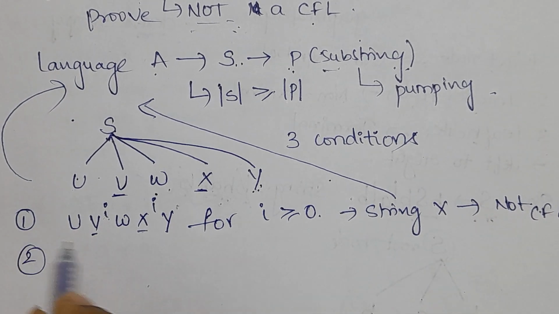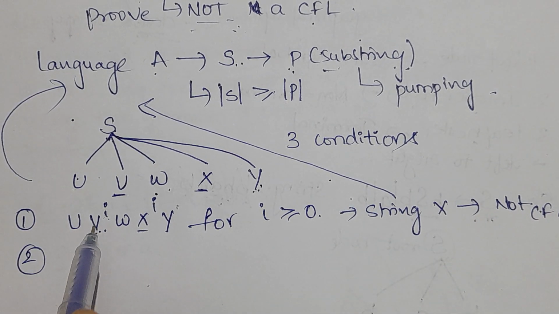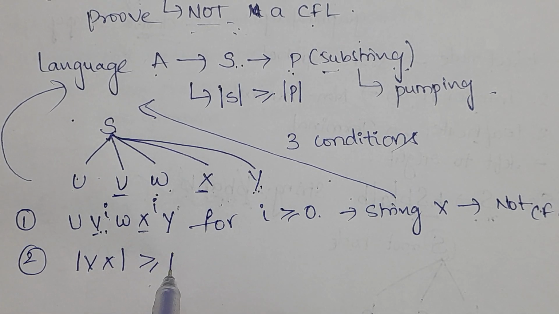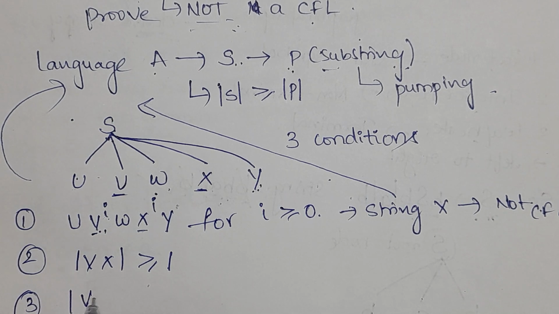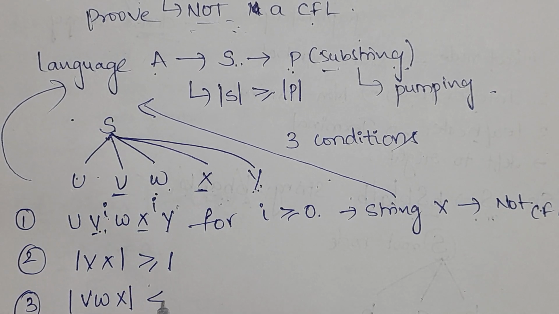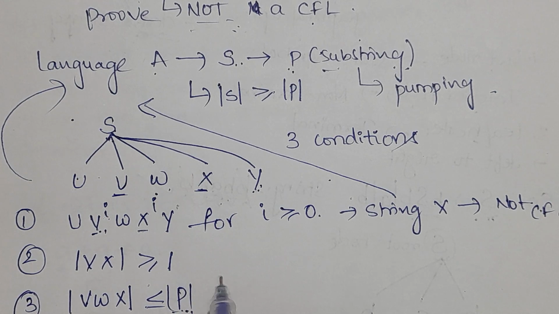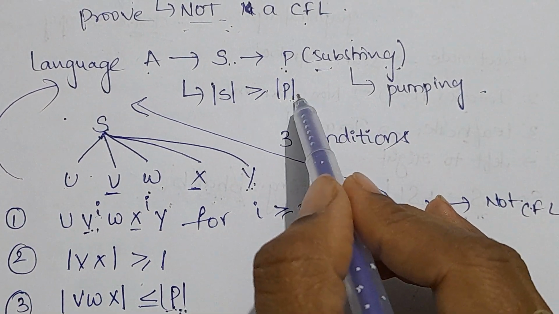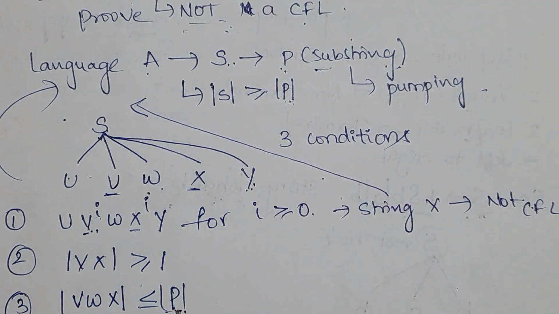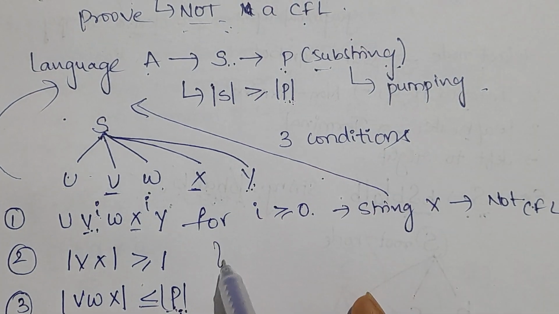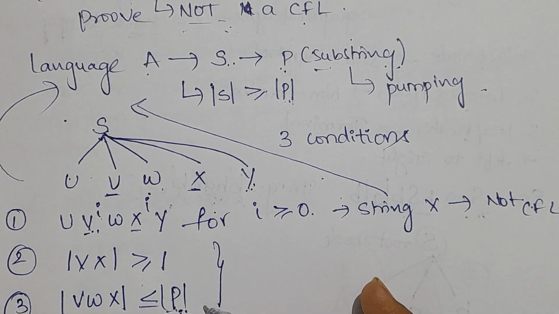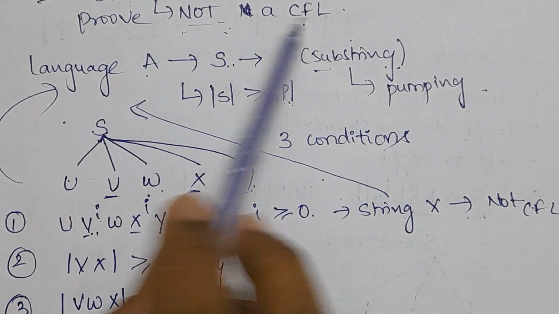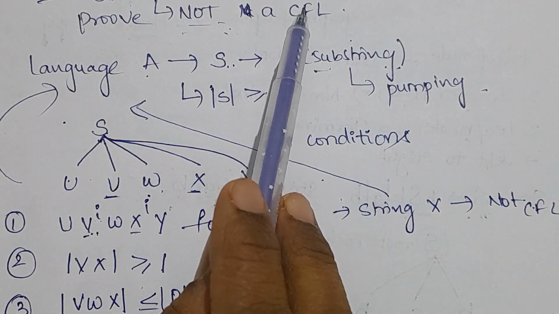And the second rule is that, to apply this particular rule 1, the length of V and X should be greater than or equal to 1, and the length of V, W, X should be less than or equal to P, where P is considered as the substring length, the pumping length. So if any one of these conditions is not satisfied, then you can say that the given language is not a context-free language.